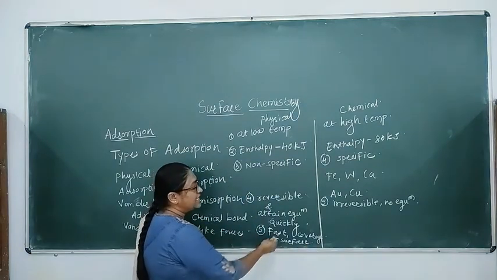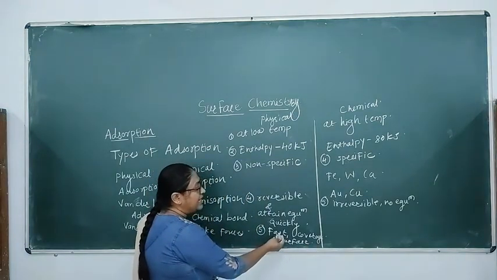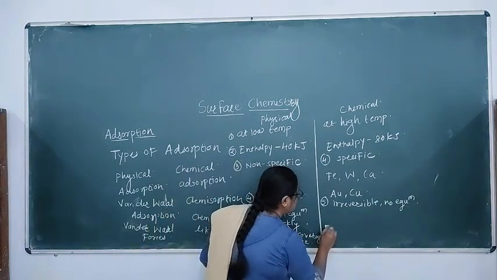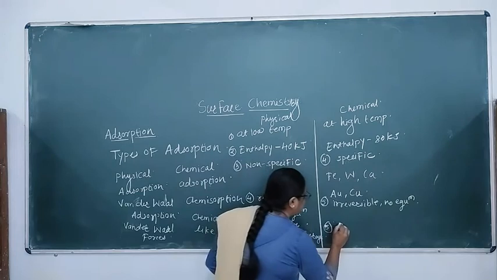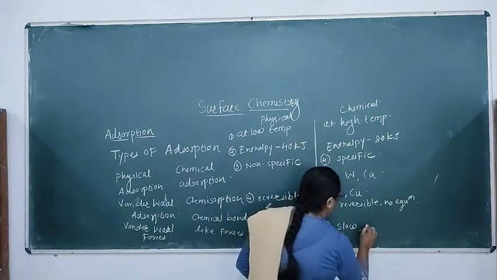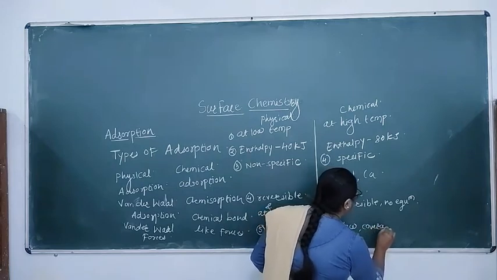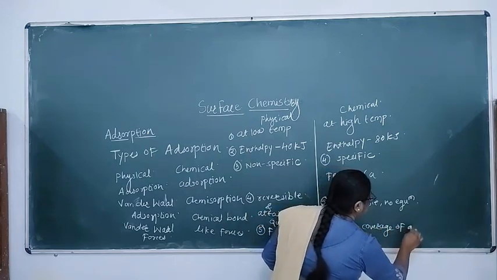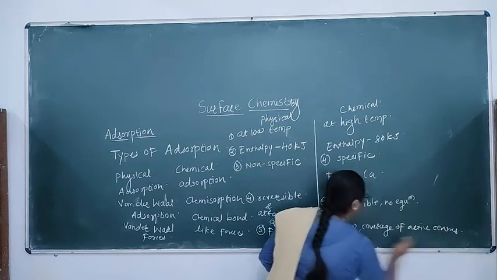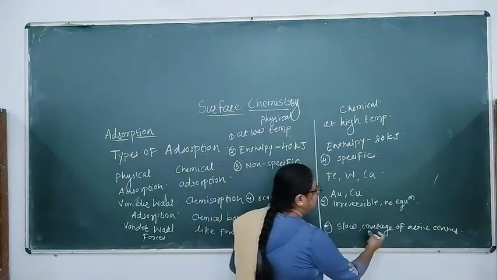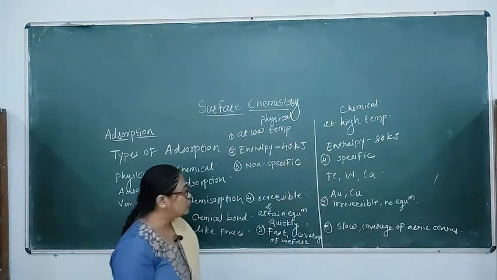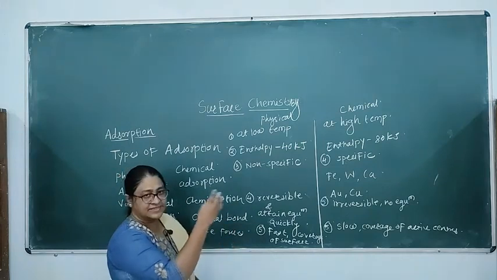Physical adsorption takes place very fast and depends on the coverage of the surface, while this process relatively occurs slowly and depends on the coverage of active centers. So these are the points of difference.